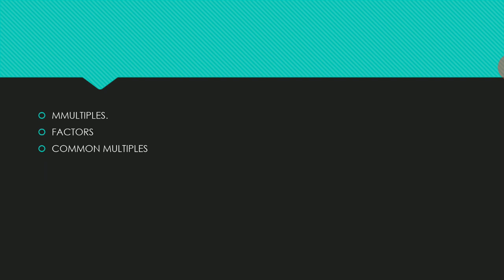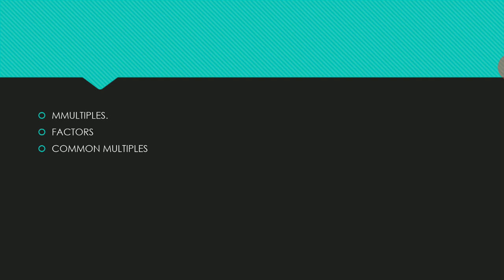4 twos are 8. When we multiply 4 by 2, we get 8. When we multiply 2 by 4, we also get 8. In the same way, 2 sixes are 12, and 4 threes are 12. Like that we get it. When we multiply two or more numbers, we get a common number, which we call a common multiple. So 2 into 4 gives 8, and 4 into 2 also gives 8.